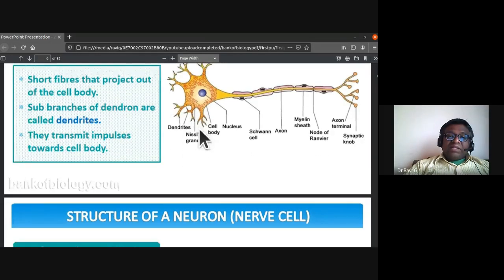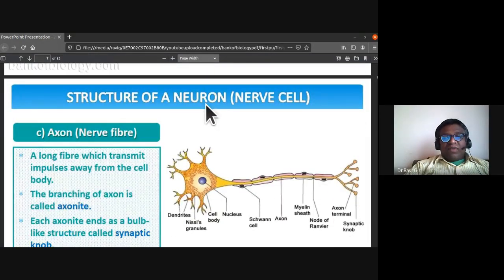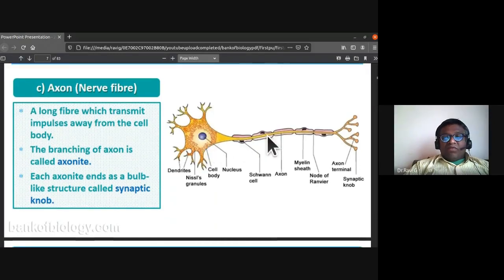The dendrites transmit impulses towards the cell body or cyton. The axon or nerve fiber is a long fiber which transmits impulses away from the cell body or cyton.